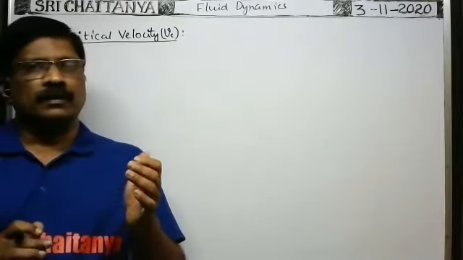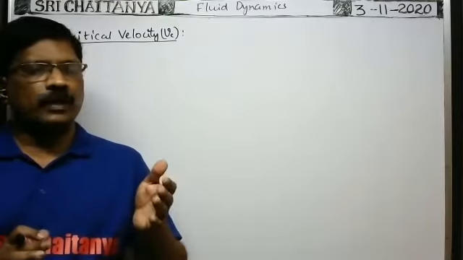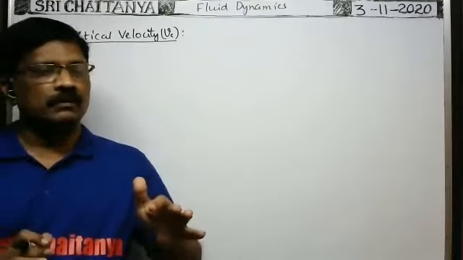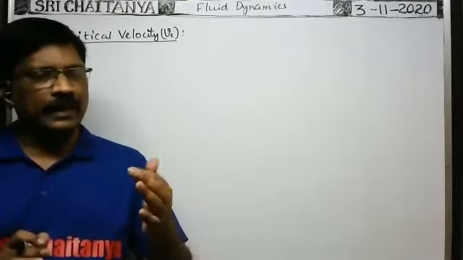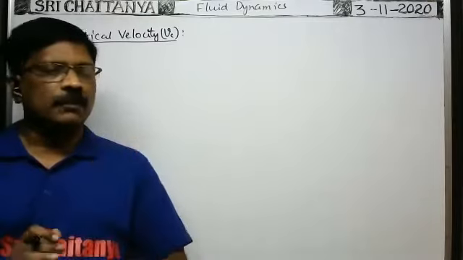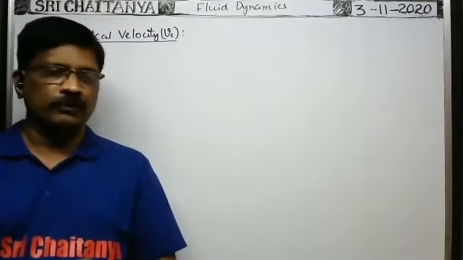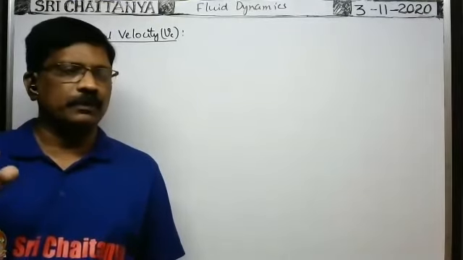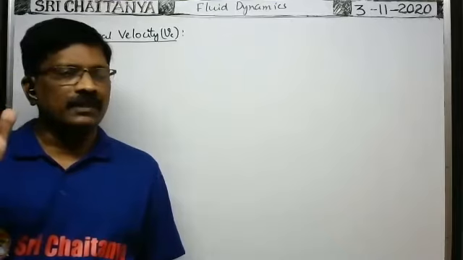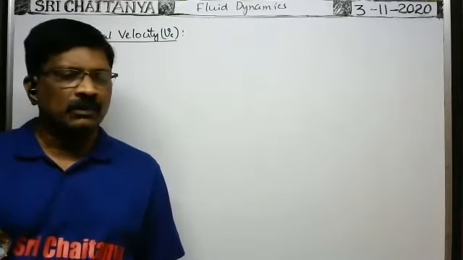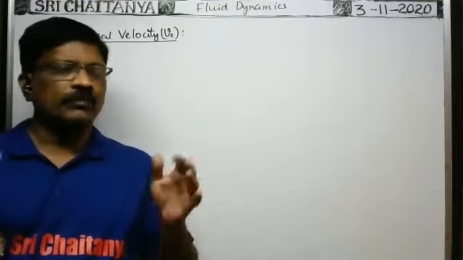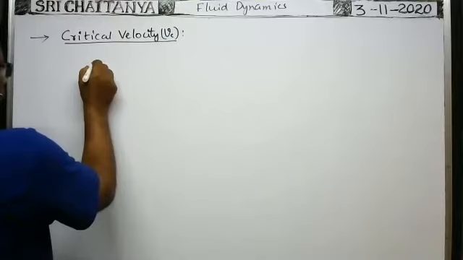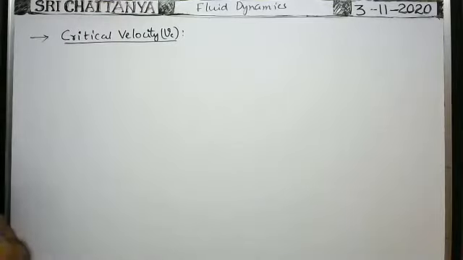Okay. Turbulent flow means if the velocity of the fluid particles passing through a point in the fluid flow varies with time, either in magnitude or direction or in both, then such type of fluid flow is called the turbulent flow. Whenever you gradually increase the velocity of the fluid flowing through the pipe, for the given pressure difference across the pipe, the velocity of the fluid flow changes with pressure difference.